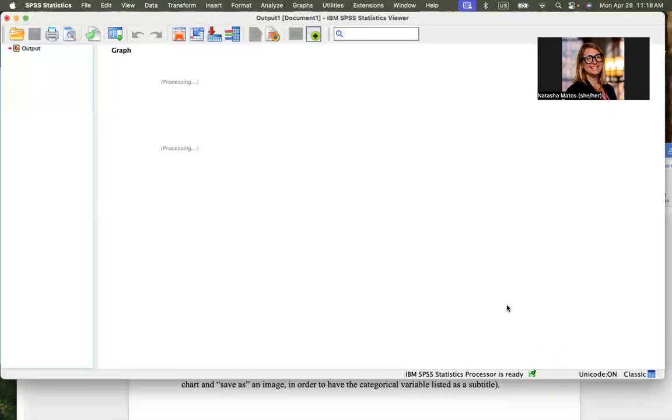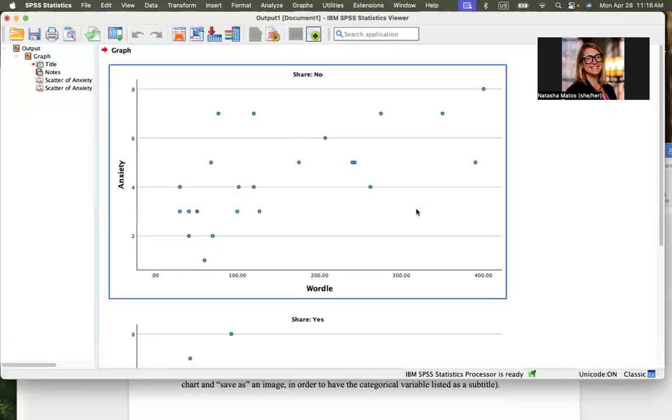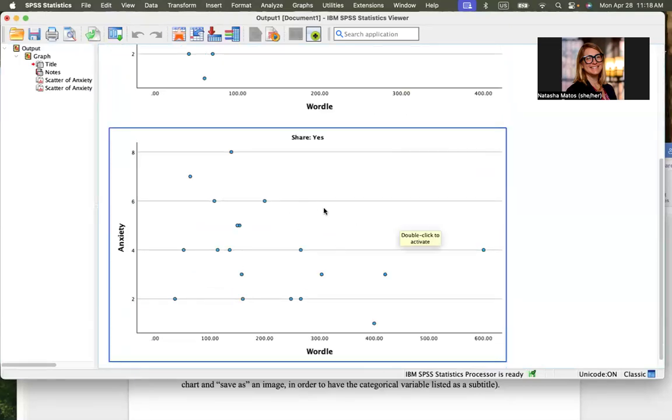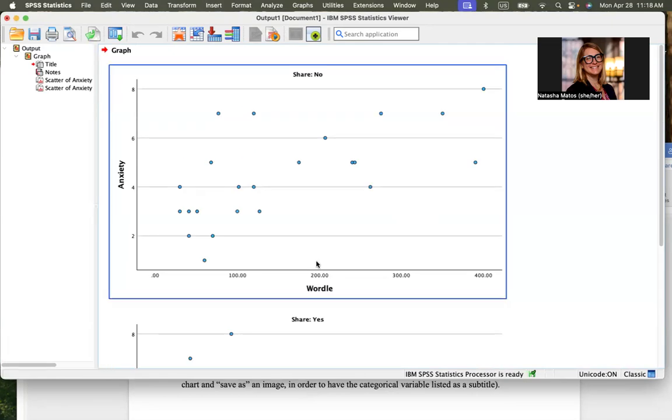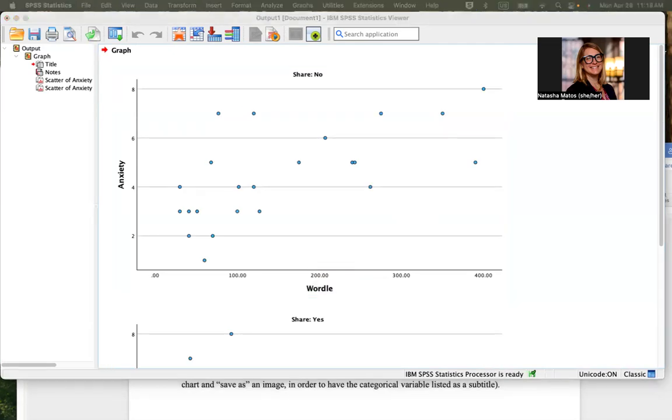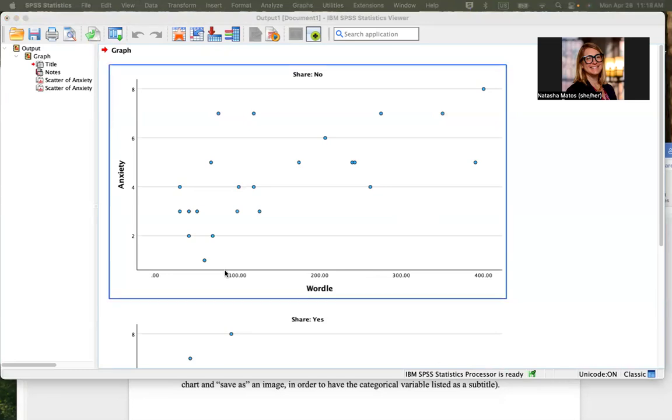So then in our output file, we'll see that there's one scatter plot for those who did not have to share, and another scatter plot for those who did have to share. We could, if we wanted to, add a fit line to see what was happening, but just by visualizing it we can already see that there seems to be a positive relationship for folks who did not have to share.